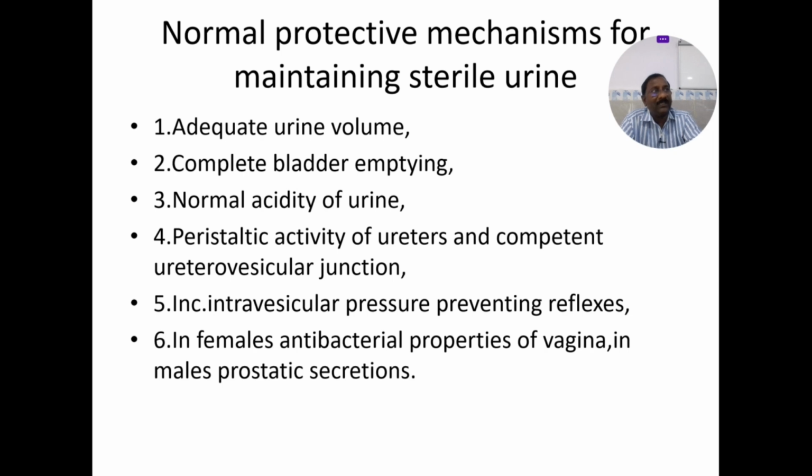If the junction is disturbed, then obviously the wall will be damaged and there will be regurgitation of the urine, which again leads to a lot of urinary tract infections. Intravesical pressure prevents reflux. In females, the antibacterial properties of the vagina; in males, the prostatic secretions.